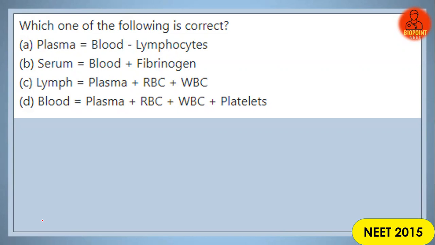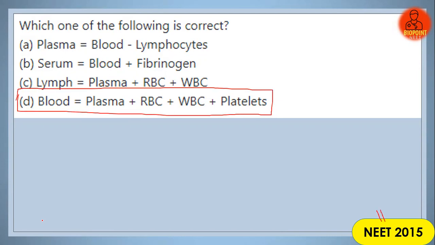Which one of the following statements is correct? Plasma, blood minus lymphocytes. Serum, blood plus fibrinogen. Lymph, plasma plus RBC plus WBC. Blood, plasma plus RBC plus WBC plus platelets. Definitely no need of any confusion. Option D is the correct answer, which was also a previous year question from NEET 2015. How many questions? Three or four questions from a single chapter for NEET. So blood consists of plasma and the formed elements, that is RBC, WBC and platelets.